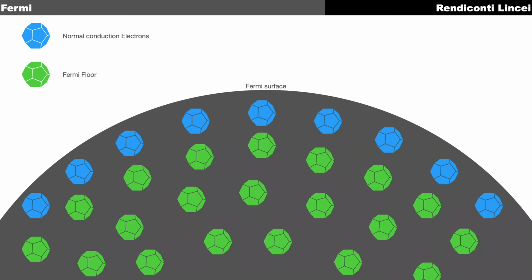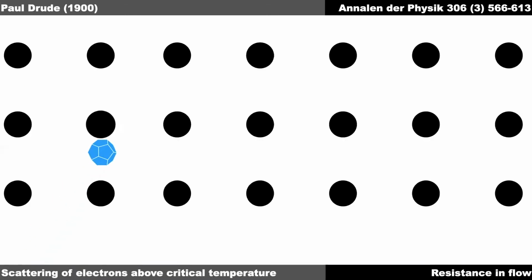So it's the valence electrons close to the Fermi surface that participate in the conduction of normal current. As these valence electrons travel through the lattice, they get scattered, and upon scattering they lose their energy. This is an inelastic form of scattering. Therefore, some energy is lost as power in the circuit, and that is what is responsible for resistance in the circuit.